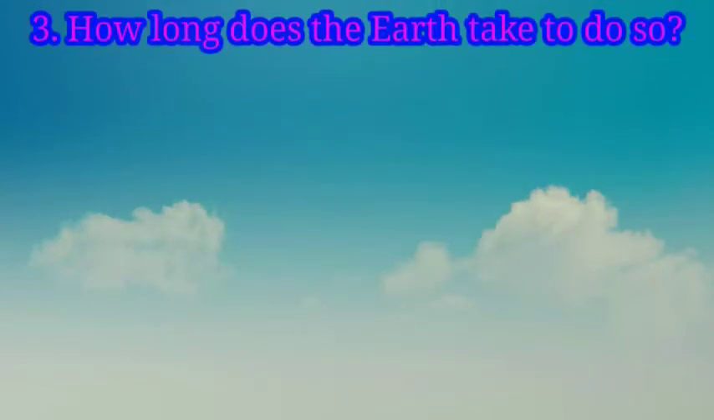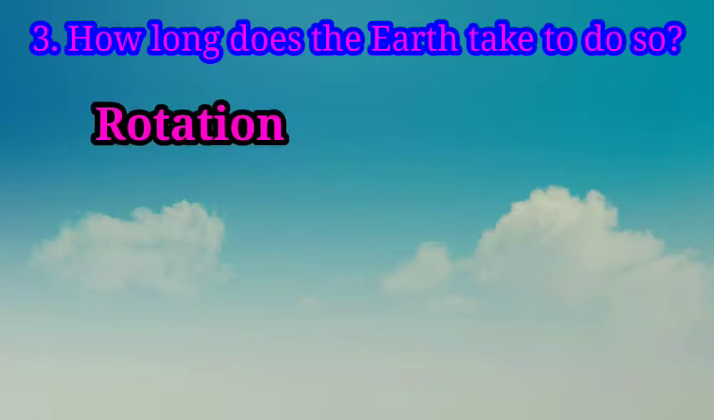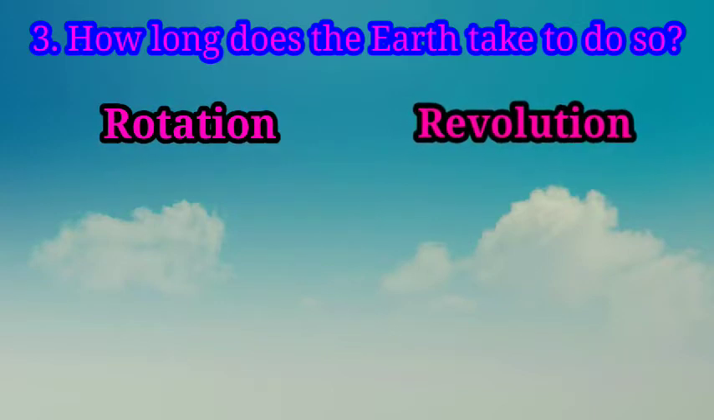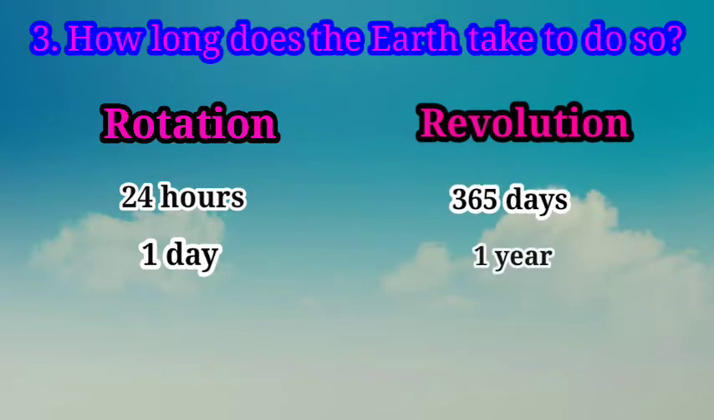Next question, question number 3. How long does the earth take to do so? So tell me, how long does the earth take to do one rotation and one revolution? The earth takes 24 hours, meaning 1 day, for one rotation, and takes 365 days, meaning 1 year, for one revolution around the sun.